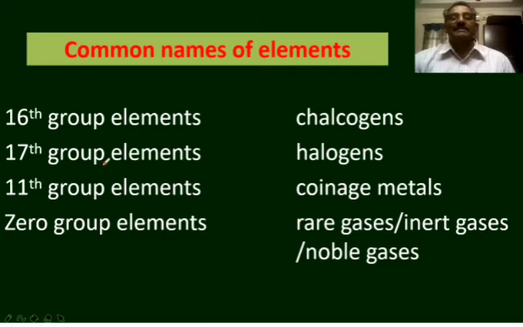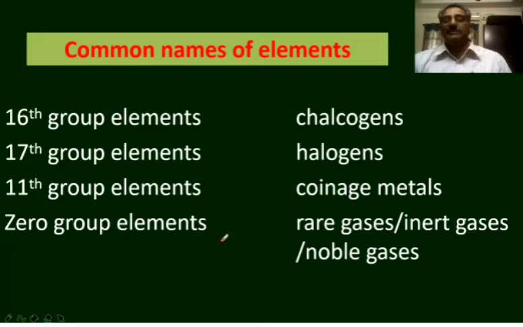The elements present in the 17th group are said to be the halogens. Halogens means salt forming elements. The elements present in this group are fluorine, chlorine, bromine and iodine. These form salts with alkali metals and alkaline earth metals. The 11th group elements are said to be the coinage metals. The metals like copper, silver and gold were used to make coins in the olden days. So those metals are said to be the coinage metals.